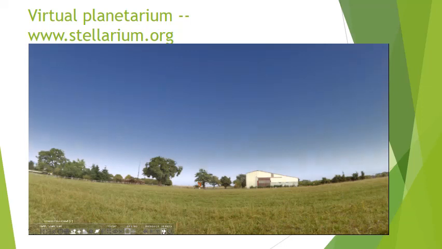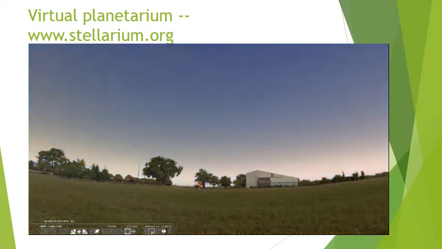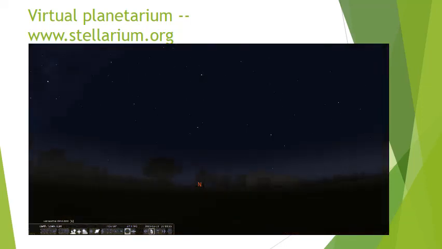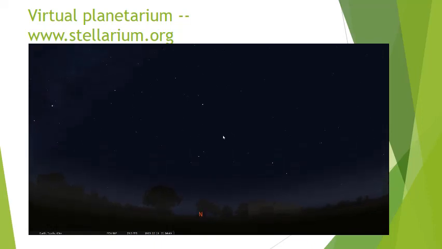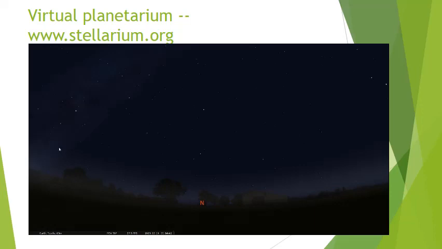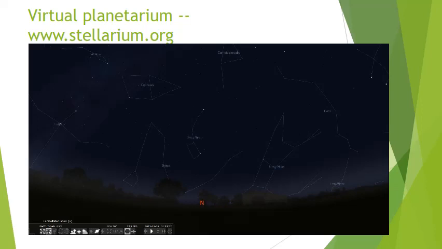So I can actually take things into the evening hours here just to show you what our night sky would look like this evening at around 9 o'clock. And I'm not going to, like I said, go through all the bells and whistles, but I did want to show something about constellations and asterisms, since that's the topic. And you can actually put on constellation lines. Once I put on my constellation lines, hopefully you notice a couple of constellations leaping out at you. If you want to label them, you can do that as well.